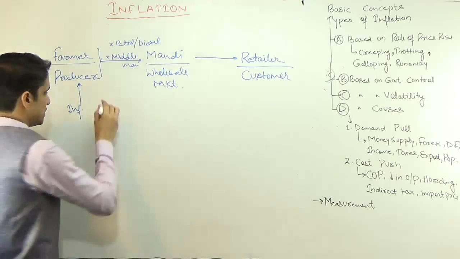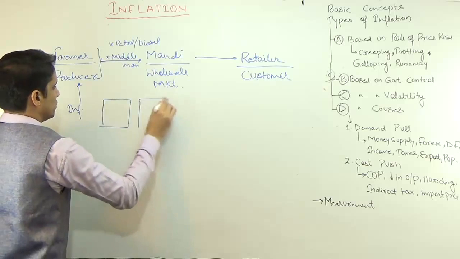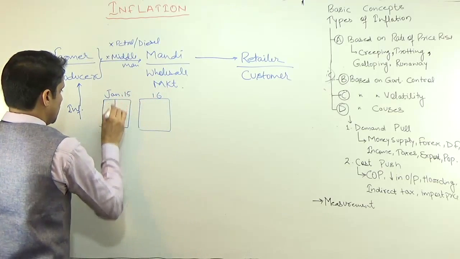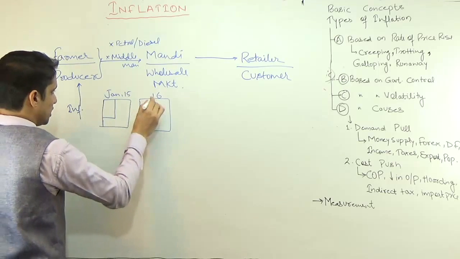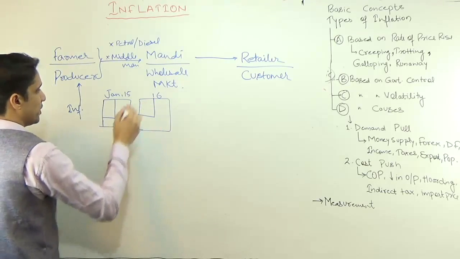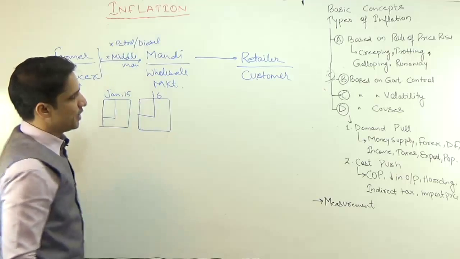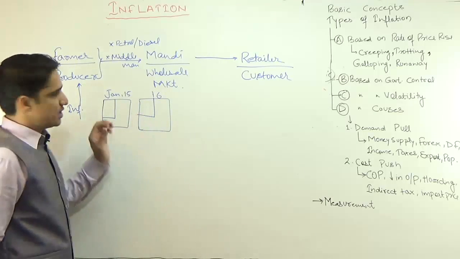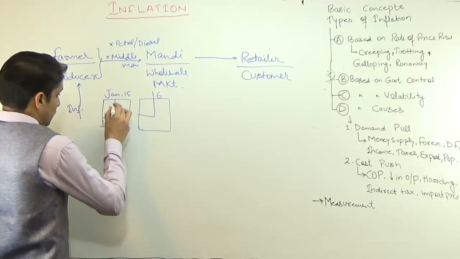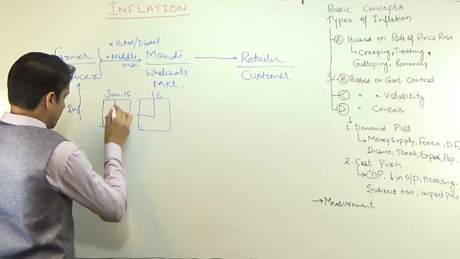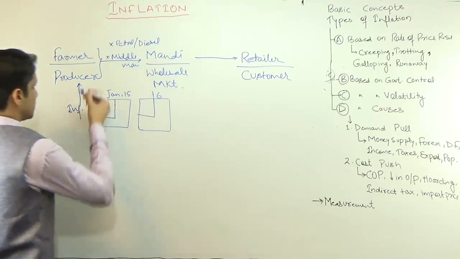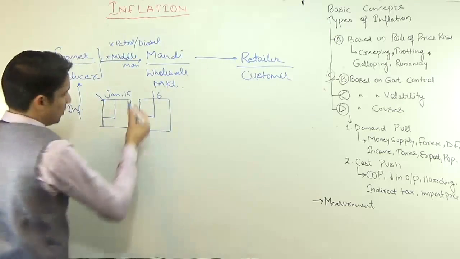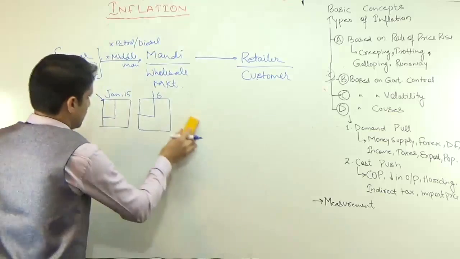And how to measure? We have already seen. This is January 2015, for example, and this is January 2016. A group of commodities you have prioritized, the same group of quantities you have to prioritize in 2016. Just find out the difference between the prices of these commodities. That is how you can measure inflation. But whenever you are comparing the prices of these commodities, at what level are you measuring the prices? The farmer level, or the wholesale level, or the retail or customer level? Because it is possible.